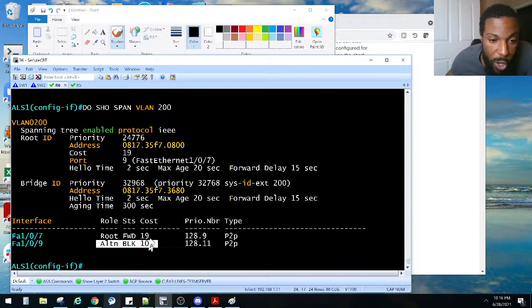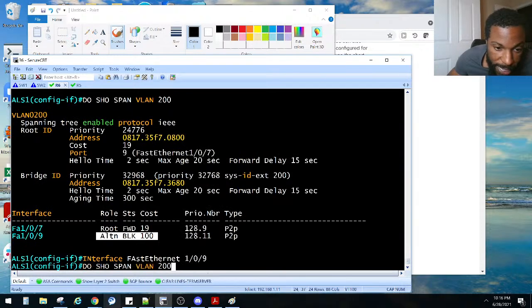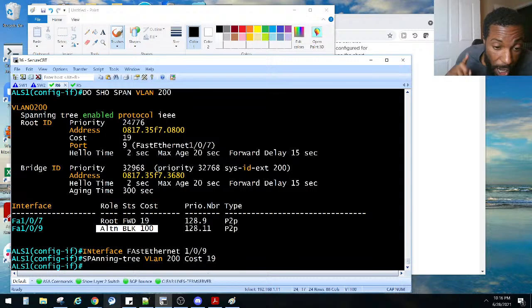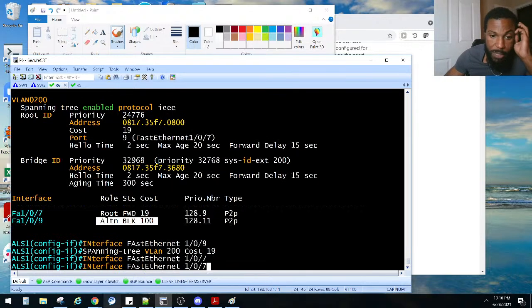Oh, I see what you're saying. Okay, so let's do this. I'm on 109. Let me set that back to what it was. It was 19. So I need to set the other one to be higher then, right? So that way he'll have a new port. So if I do 107, spanning-tree vlan 200 cost, let's do 20 for that one.